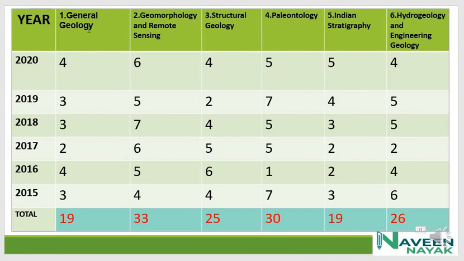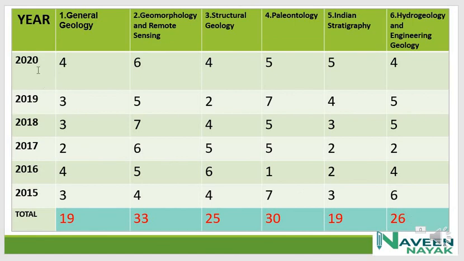From general geology, the total over the years is 19, in the second chapter it is 33, in the third chapter 25, in the fourth chapter 30, in the fifth chapter 19, and in the sixth chapter 26.